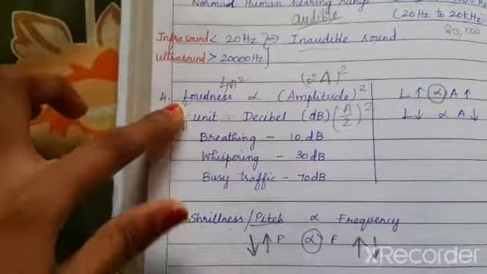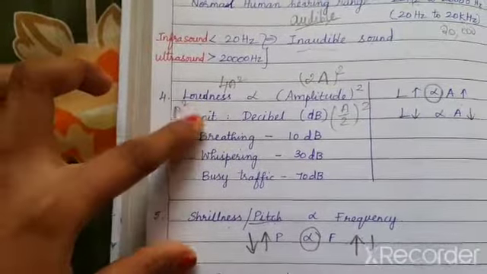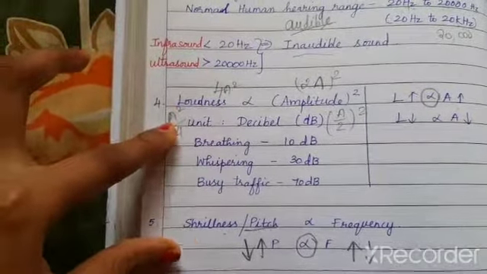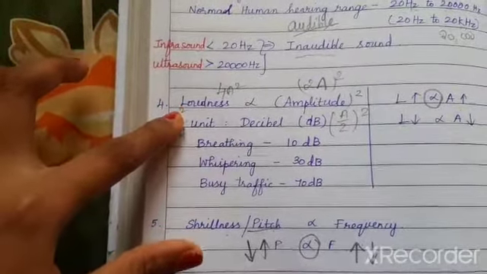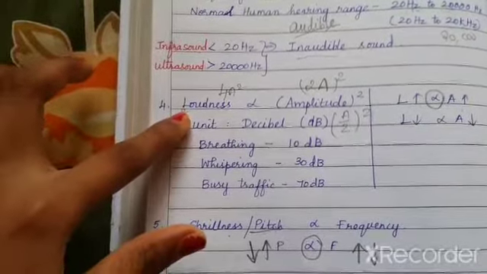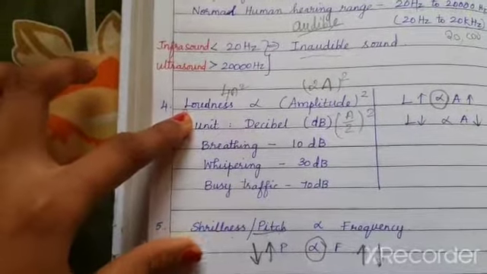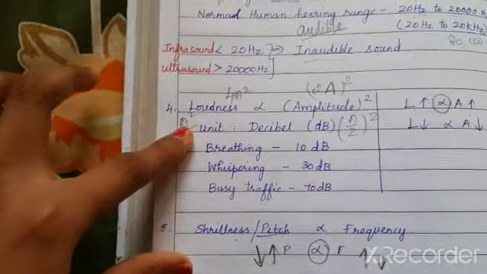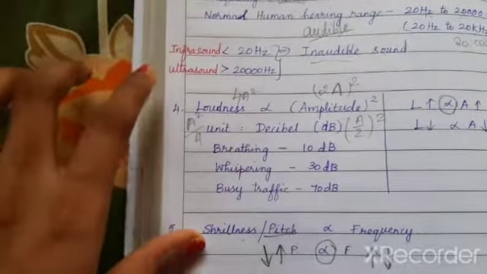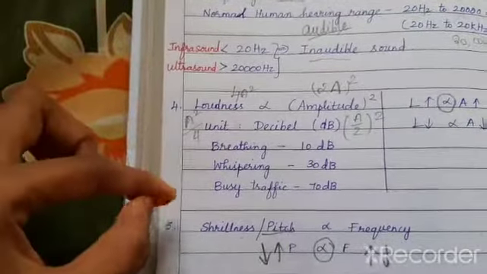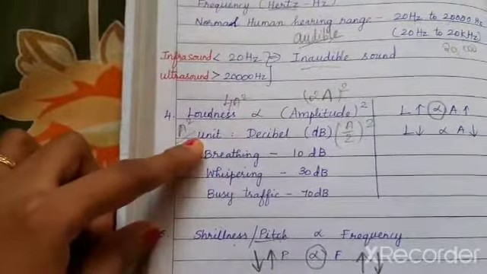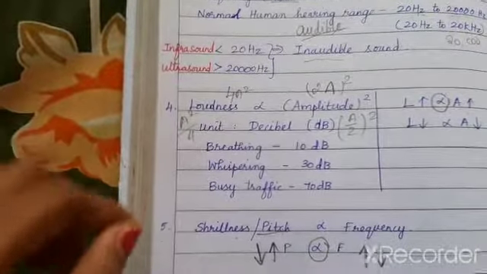If the loudness is high, pitch is low. The example is the roaring of a lion, which can be heard from much greater distances. So its loudness is high, whereas the pitch is low. The bird sound has high pitch and it is somewhat feeble. Feeble means a very soft sound, but its loudness is low.